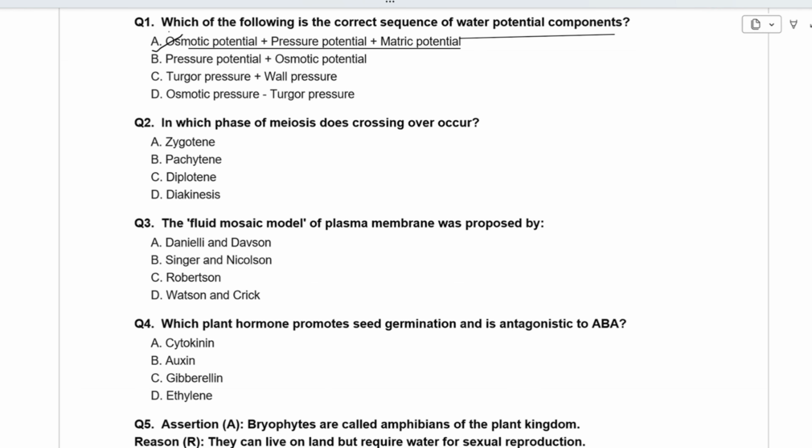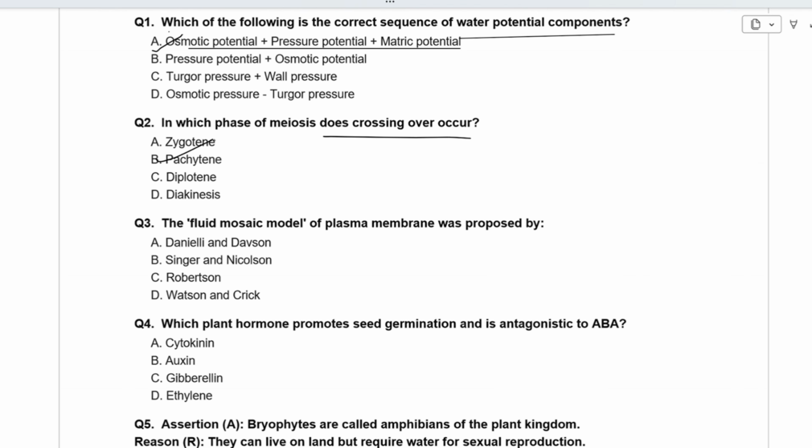Now second question is, in which phase of meiosis does crossing over occur? This is a very simple question because we all know that crossing over occurs in the pachytene stage of prophase I of meiosis. सबको पता होगा कि crossing over से क्या होता है, genetic variation होती है among offsprings.